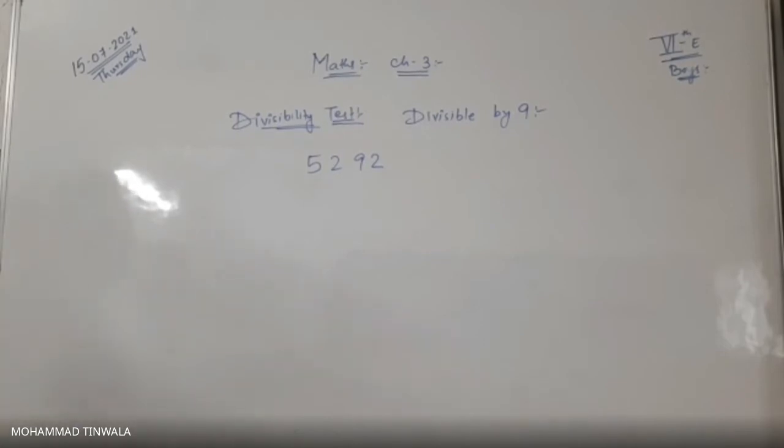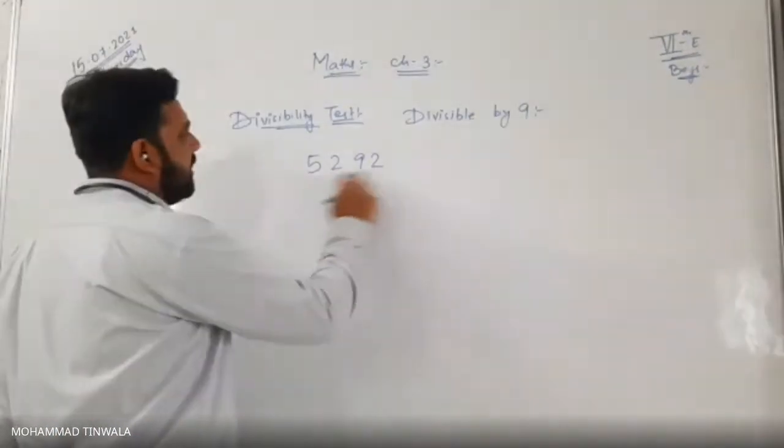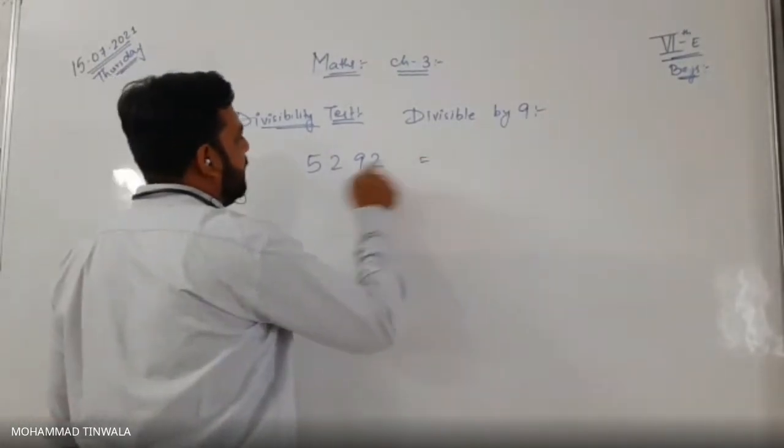What were we doing when we were finding whether a number is divisible? We are adding the digits. So in the same case, we have to do the same thing. We have to add all the numbers.